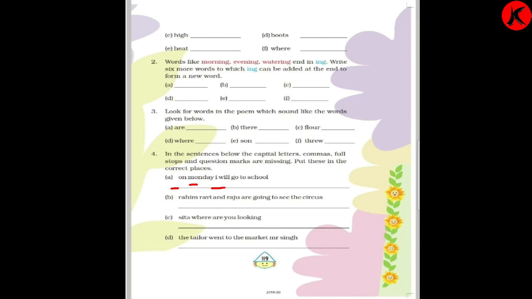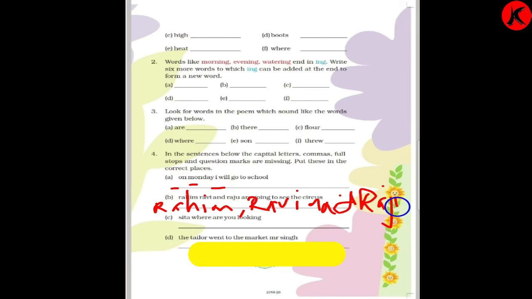Now B. Rahim, Ravi and Raju are going to see the circus. So Rahim's R we will write capital, right? Then comma, then we'll write Ravi again, and then we'll write and Raju. And Raju's R capital, and the others we'll write in small only and put a full stop in the last.